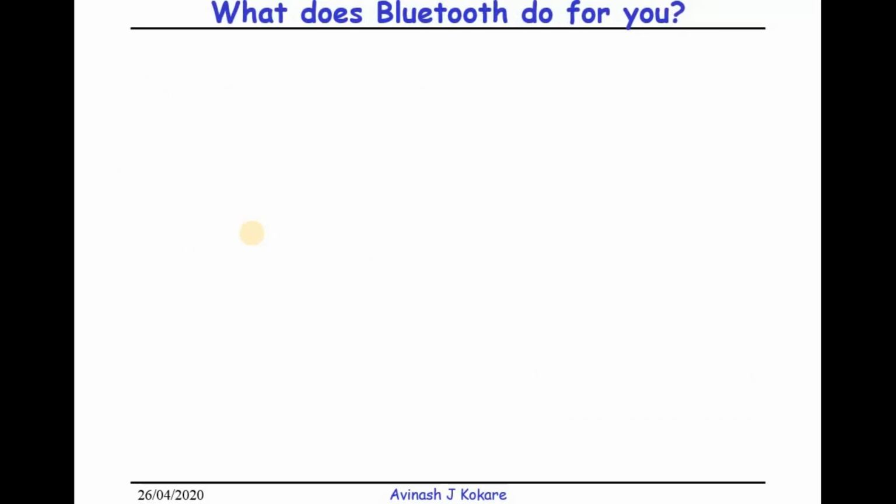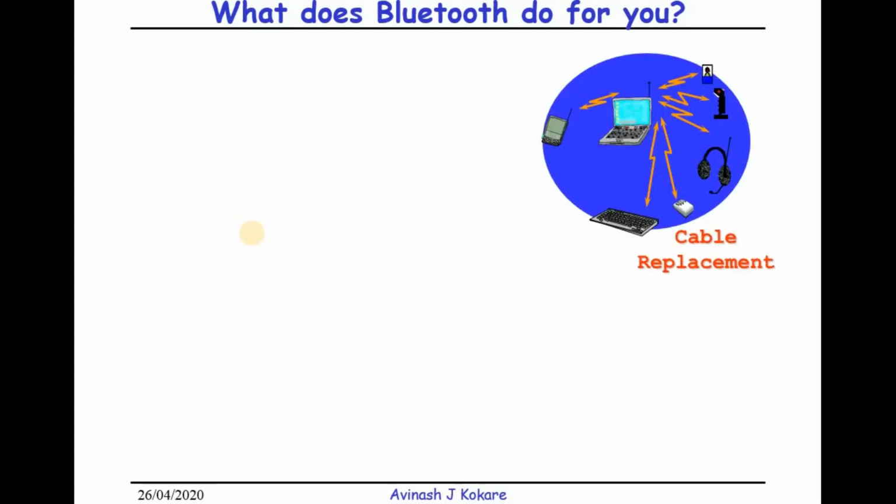So what does Bluetooth do for you? Nowadays we are using Bluetooth technology to a wide extent. Bluetooth technology replaces the cable. For connectivity, you are not required to connect the devices with a cable. You can use Bluetooth in the devices that you want to connect, and the devices can be connected without a wired medium.